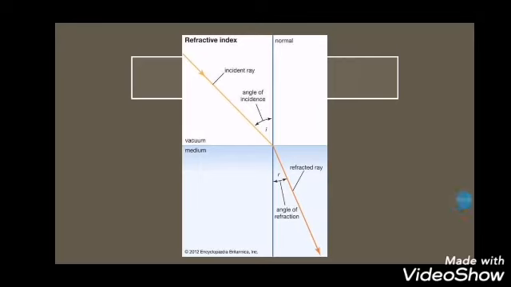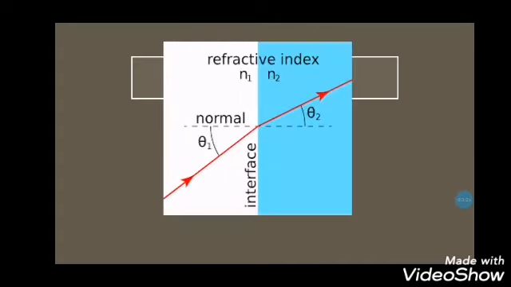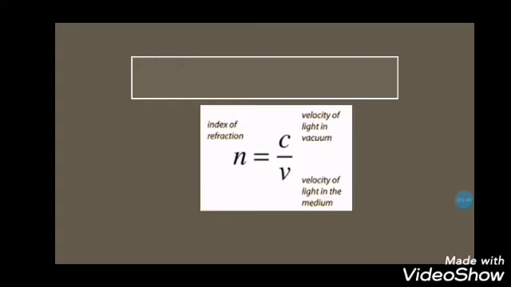Okay, so I have here refraction. I have an incident ray coming from the vacuum, and I have the refracted ray going through a new medium. I have two angles. The angle of incidence, which is I, is the angle made by the ray with the normal, and I have the refracted ray making an angle with the normal, which is R. You can call them theta 1 and theta 2, or I and R. And the index of refraction is N equals c over v.